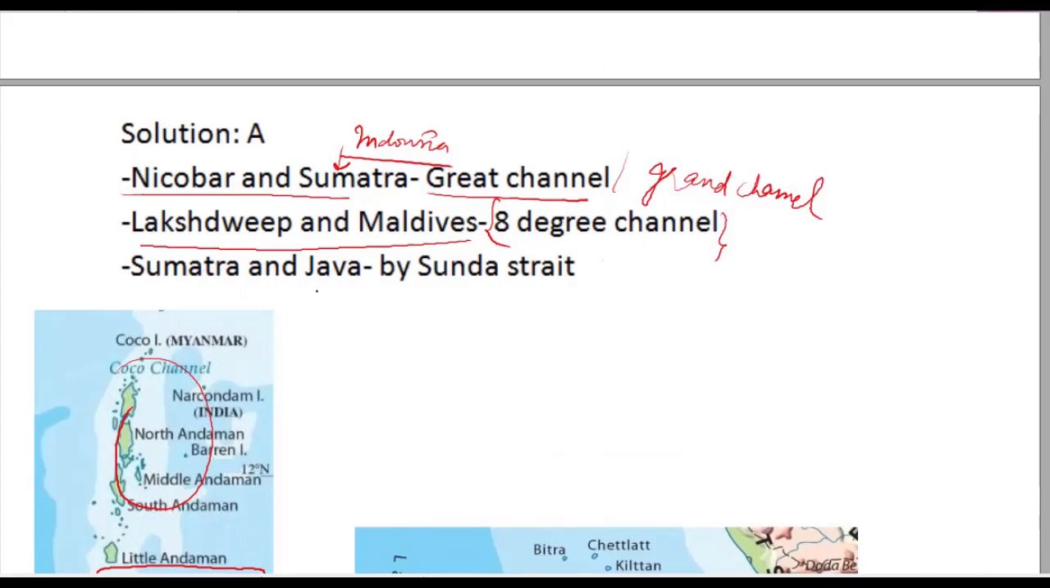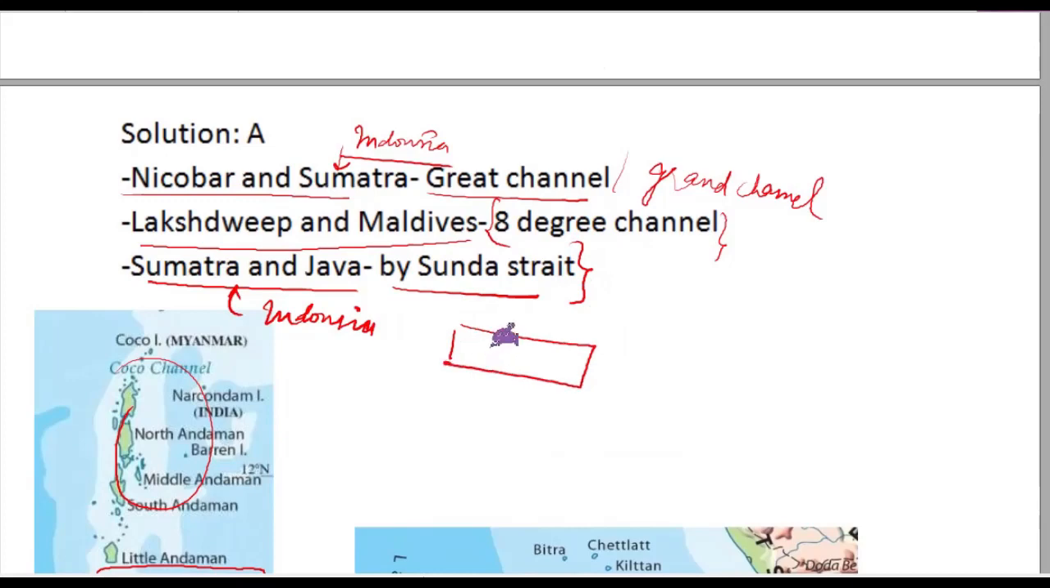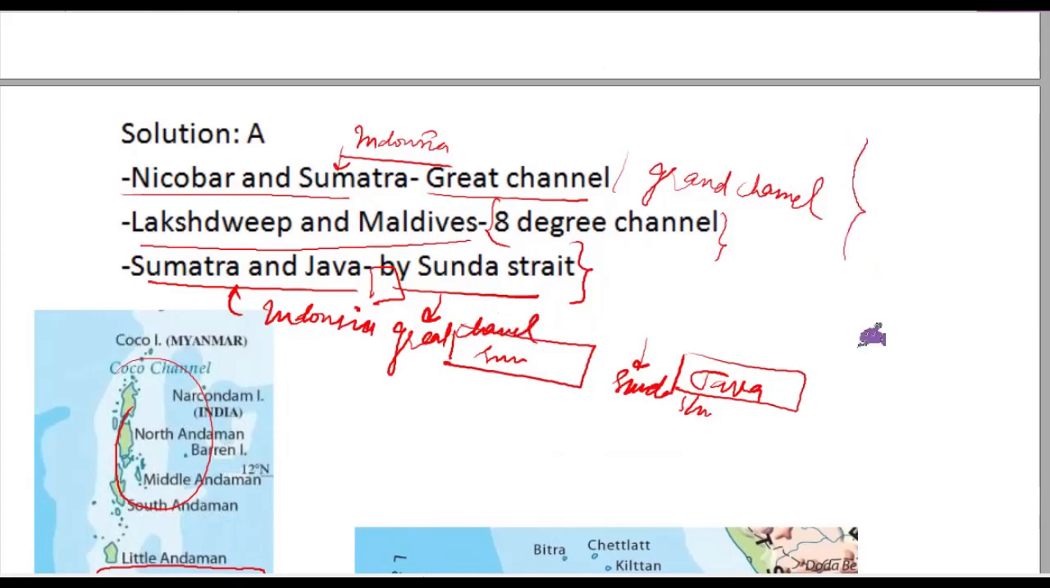And at last, Sumatra and Java, these both are islands of Indonesia. They are separated by Sunda Strait. Sumatra, Java, this is Sunda Strait. And here, this is Great Nicobar and this is Great Channel. So these are important straits from prelims point of view.